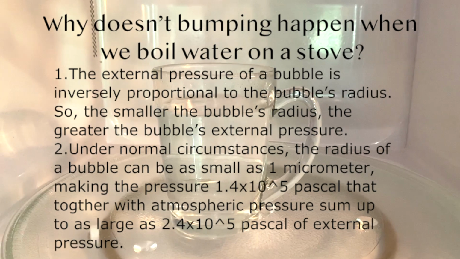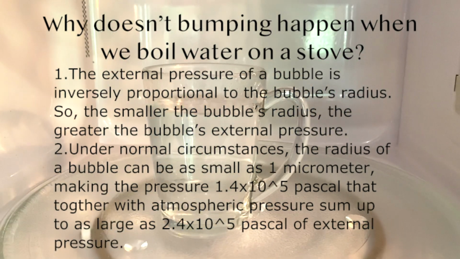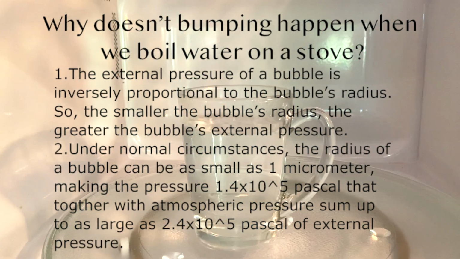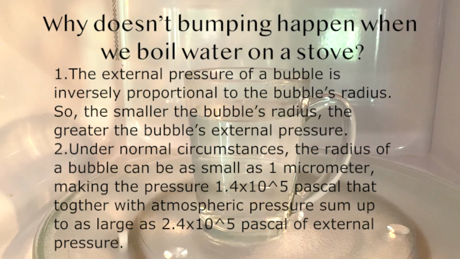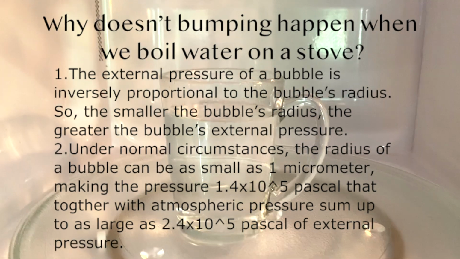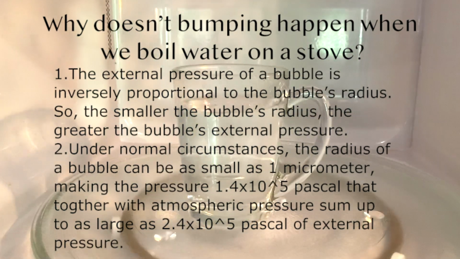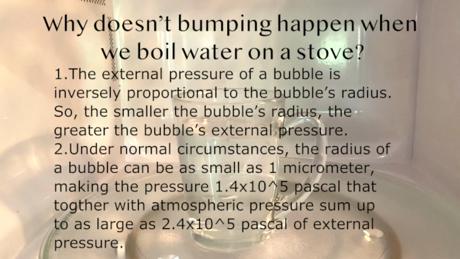Why doesn't bumping happen when we boil water on a stove? To answer this, we have to look at the relationship between the external pressure of a bubble and the bubble's radius. The external pressure of a bubble is inversely proportional to the bubble's radius. In other words, the smaller the bubble's radius, the greater the bubble's external pressure.